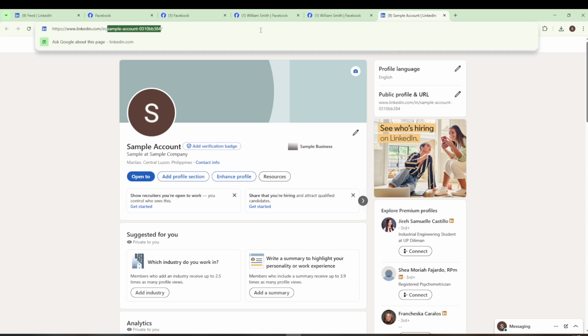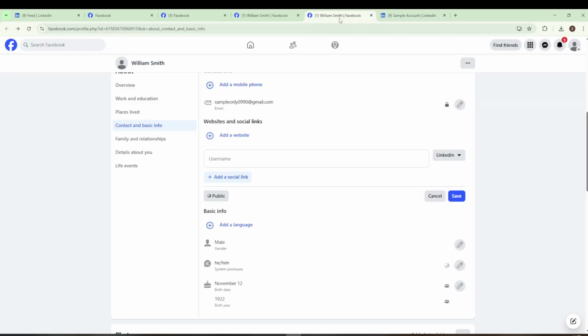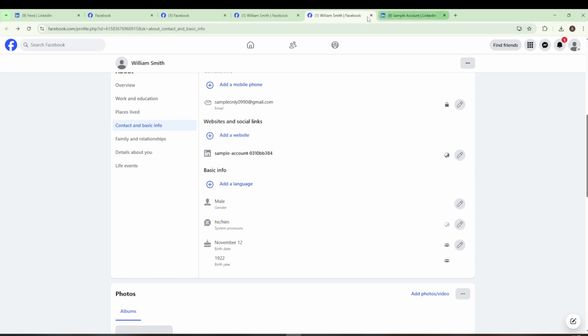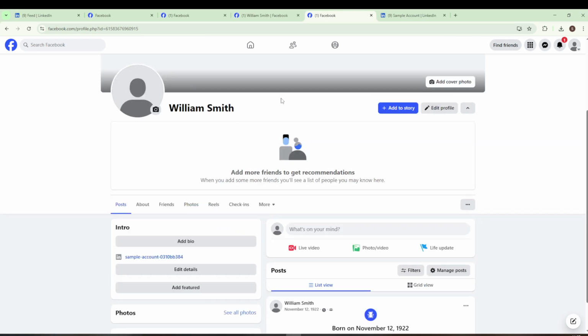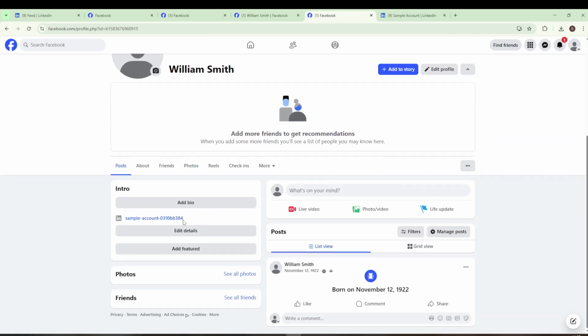Once you've got it copied, make your way back to Facebook and paste your LinkedIn username into the appropriate field. It's crucial to double check for any potential typos, as accuracy is key here. Once you're confident it's correct, simply click Save to confirm your changes. With everything neatly saved, return to your Facebook profile just to confirm that all is indeed in order. You should now successfully see your LinkedIn account displayed among your connected social links on Facebook.